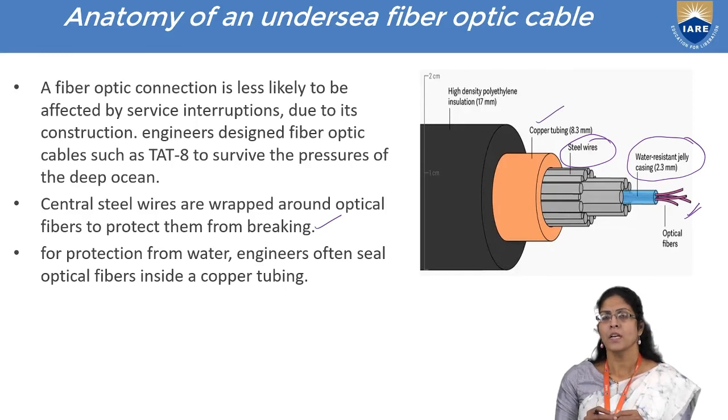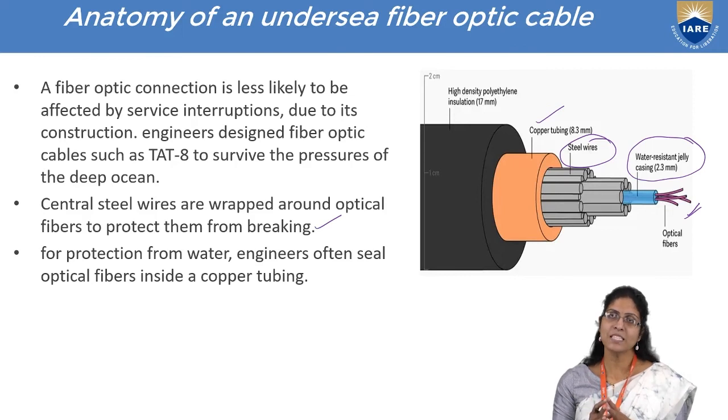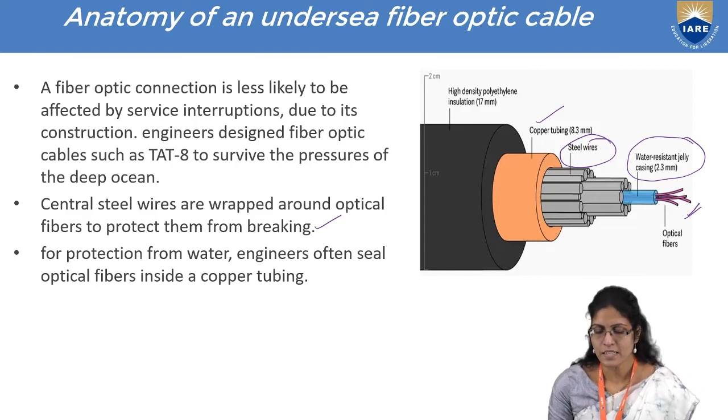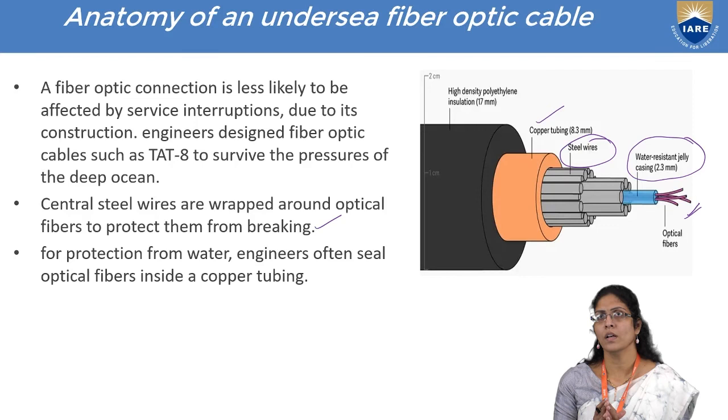from water. Though we have seen that optical fibers are a replacement of copper, still copper gives very good protection in terms of environmental protection. So the engineers always prefer copper as a sealing to protect the optical fiber cable. And in turn, there is also some insulation of high density polyethylene to give total protection to this whole anatomy of the optical cable, which we have seen till now.